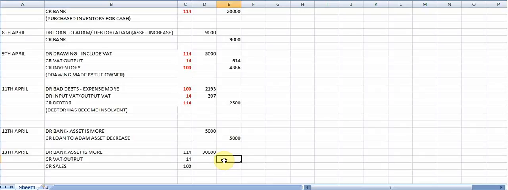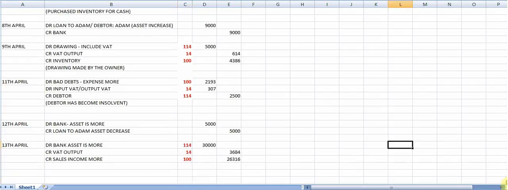The VAT output, we're measuring an output because we receive money. When money is received or we recognize a debtor, it's an output. So I'm going to say 30,000 divided by 114 times 14 gives you the output that is measured there. And then 30,000 divided by 114 times 100 will give you the sales to be recorded there. You will notice that sales is an income, and the income is more. And the income is always representative of 100%. Very, very important to remember.